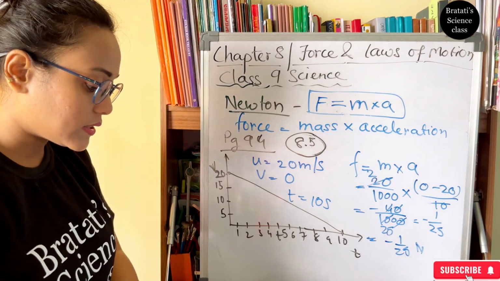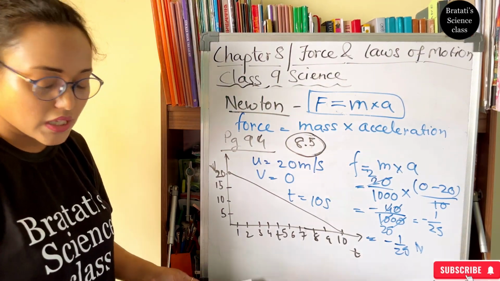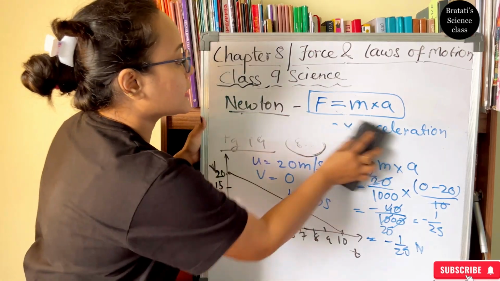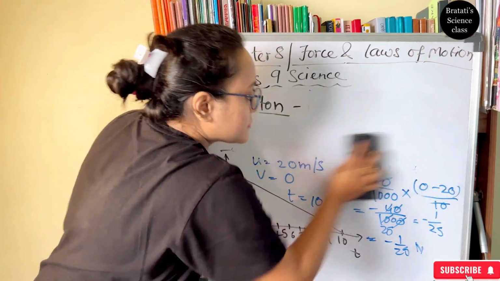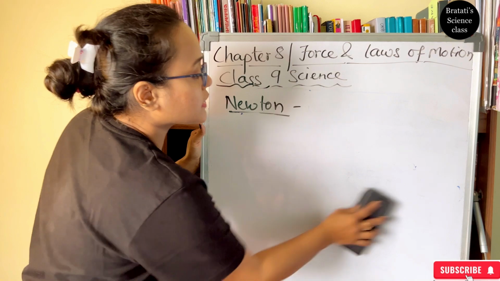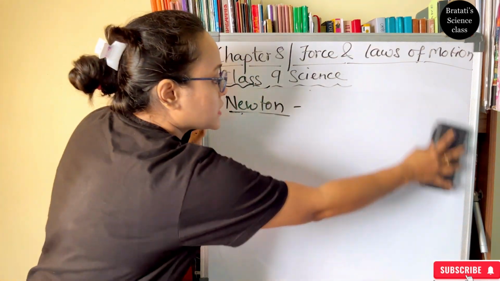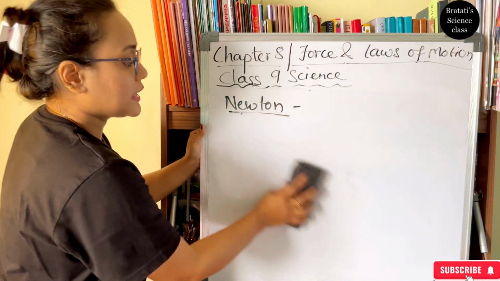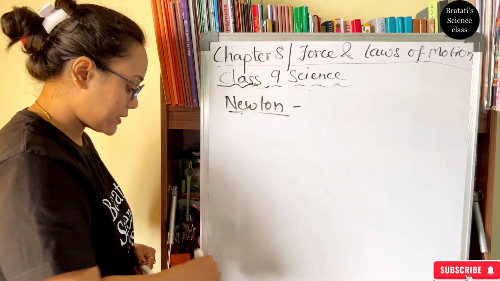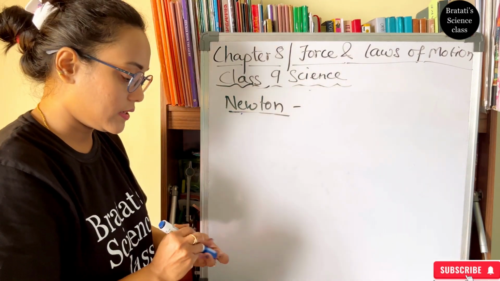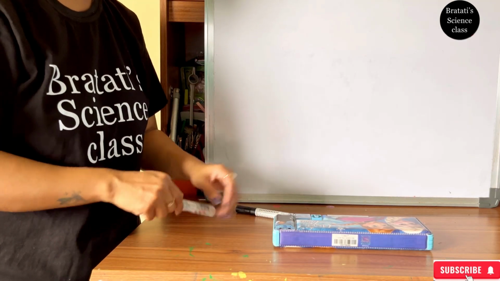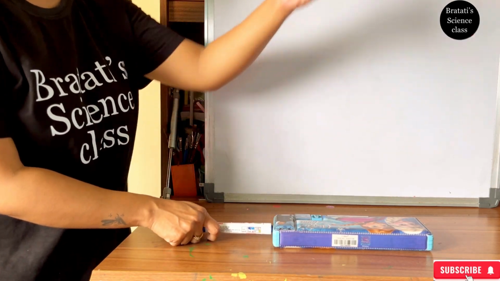Now we are moving to the third law of motion. The second law of motion derivation is done. Newton said in the third law that every action will have an equal and opposite reaction. And these two forces, action and reaction, are applied on different objects. So in this example, initially we had this box. This is F1, and this is F2.